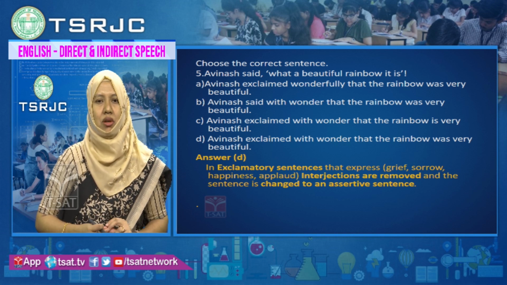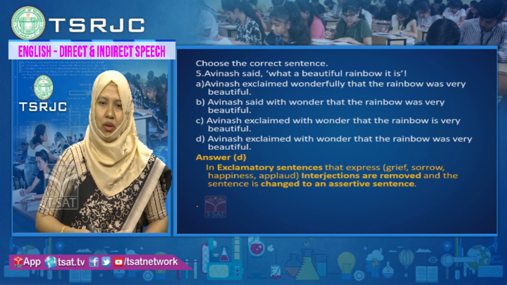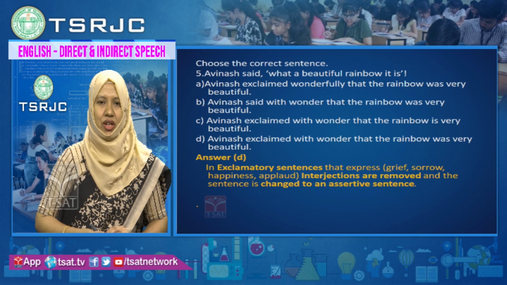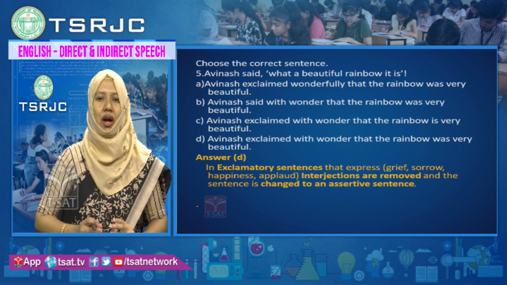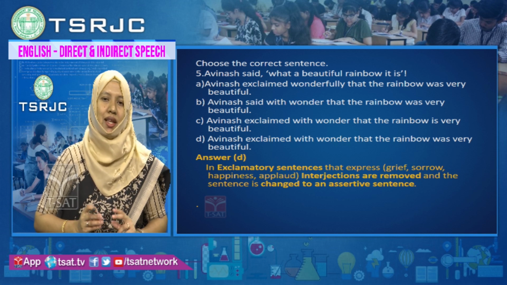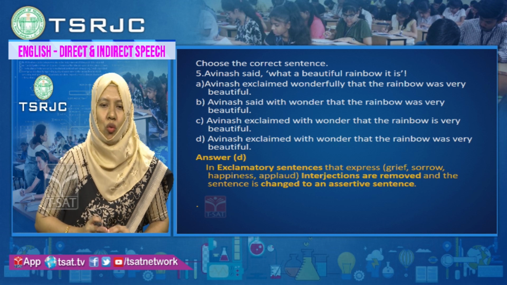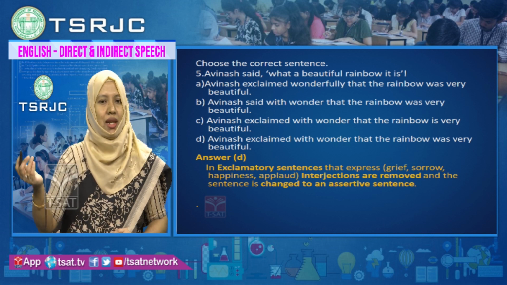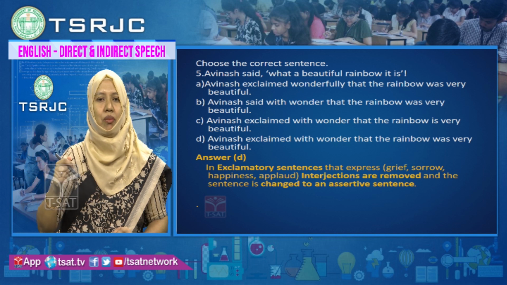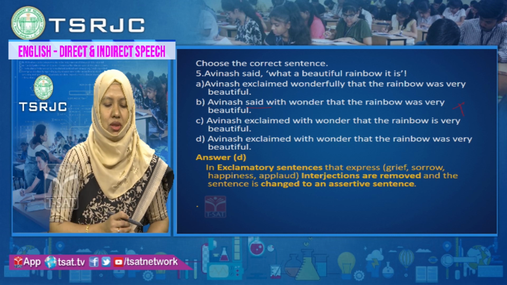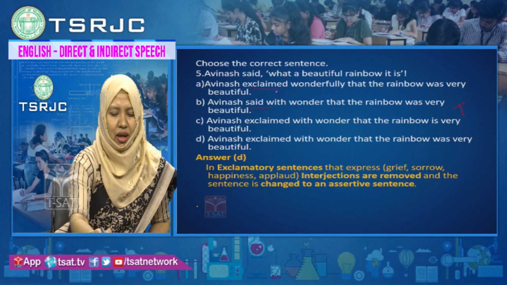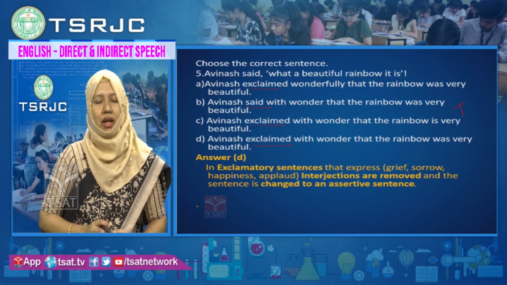Avinash exclaimed wonderfully that the rainbow was very beautiful. Option B, Avinash said with wonder that the rainbow was very beautiful. Option C, Avinash exclaimed with wonder that rainbow is very beautiful. Option D, Avinash exclaimed with wonder that the rainbow was very beautiful. So, because it is an exclamatory sentence, you have to use the reporting verb as exclaimed. So, here said is there in option B, which is the wrong option. This is eliminated. Now, in A, C and D you have correct reporting verbs.